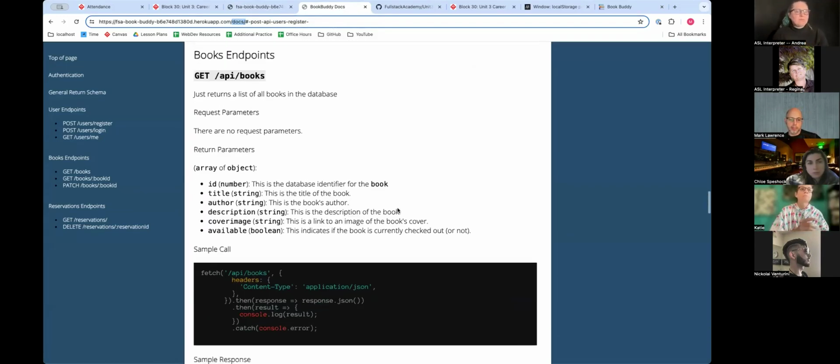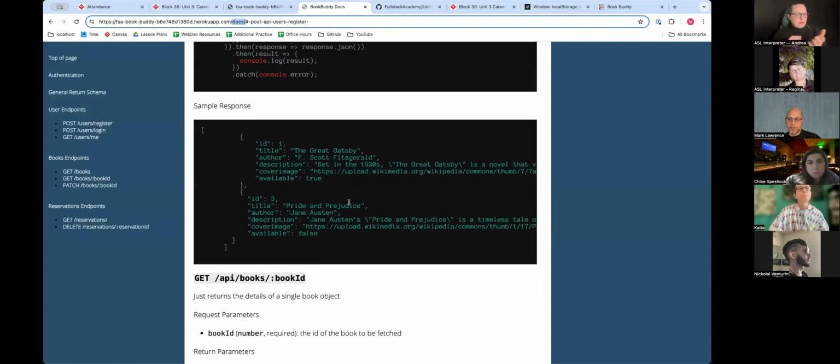So you'll get something like this, like we said. Are we doing an add function too, or no? No, you're not creating a book. Okay.